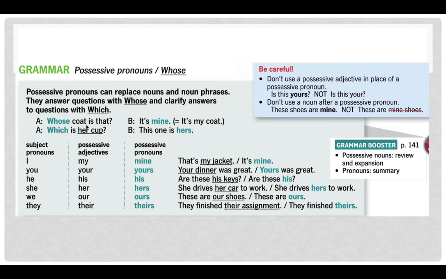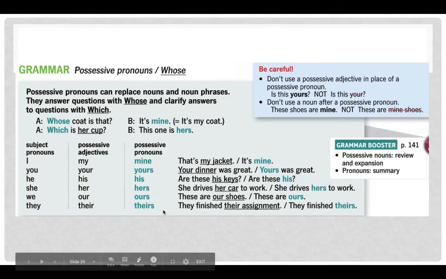So we could say, whose coat is that? It's mine. Means it's my coat. Which cup is hers? Which is her cup? This one is hers. This one is her cup. Okay? So we're going to use this. You've probably heard this before. I, my, mine. You, your, yours. He, his, she, her, hers. We, our, ours. They, their, theirs.